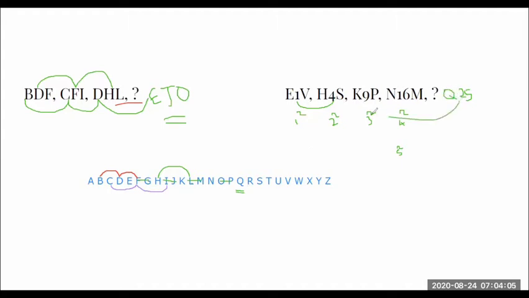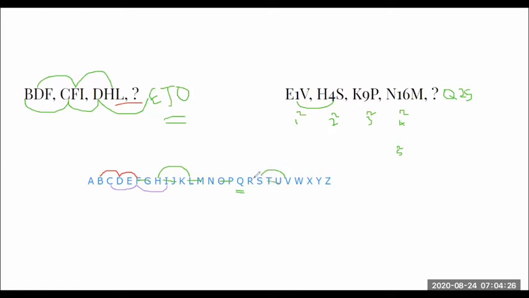Likewise, from V, see V to S. Here it is V. How many letters after this? It is reversed back. Again 2 letters.